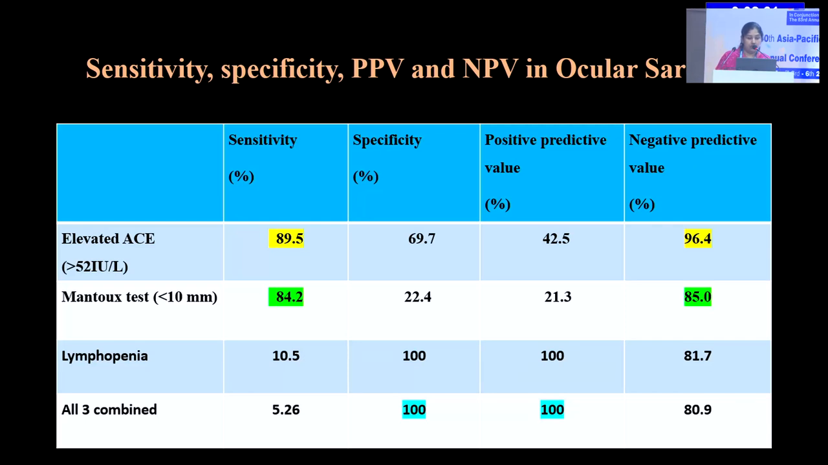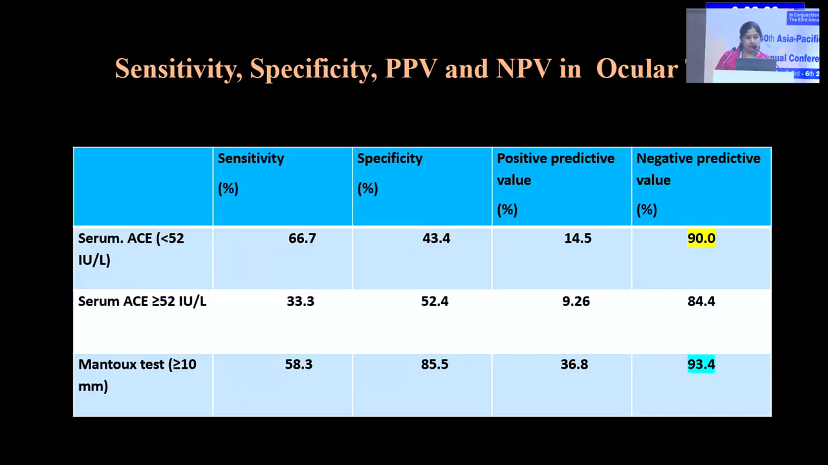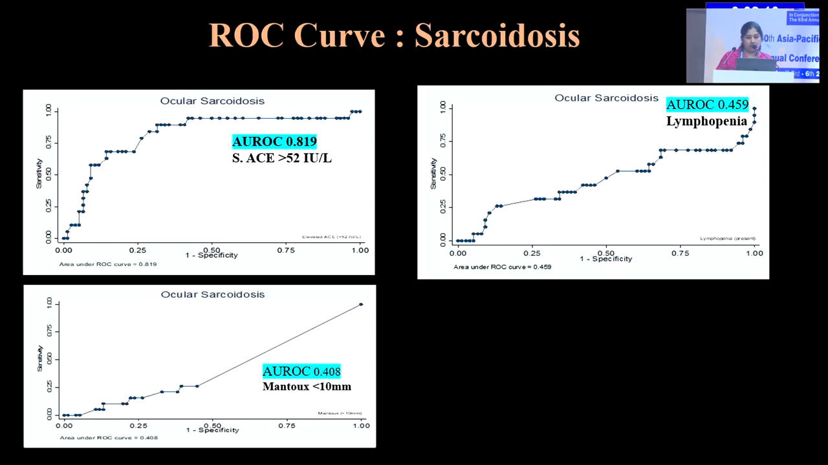Since we had only one sample with lymphocyte count suggestive of lymphopenia, the specificity and PPV became as high as 100%. Now, in ocular TB, non-elevated ACE and elevated ACE both had a very good negative predictive value. This was an interesting finding, and also a positive Mantoux had a very good negative predictive value in diagnosing ocular TB.